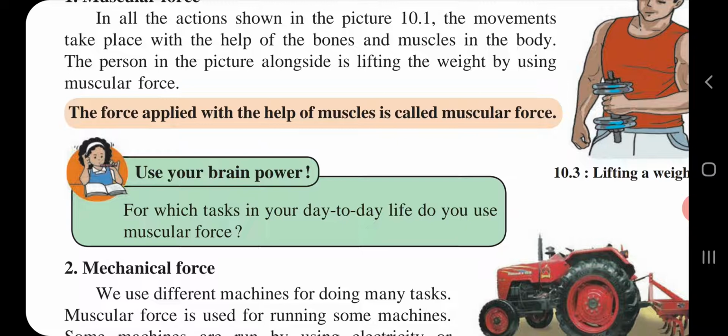So many examples you can give. When we are sharpening, that time sharpeners, pulley, a fruit peeler. So many examples are there related to our day-to-day life. You can give many examples.